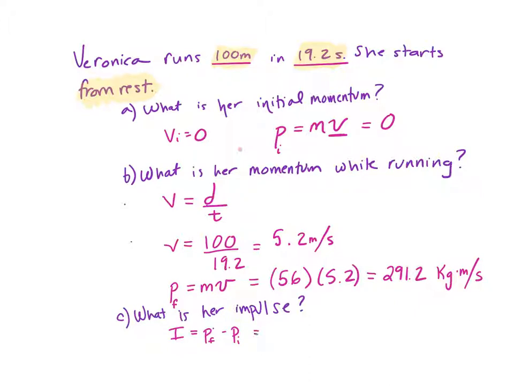So we're going to plug this in. We know our final momentum, which is 291.2. Our initial was 0. So her impulse is going to be 291.2 kilograms times meters per second. Now, it won't always be that easy. It's just particularly easy in this situation because we had this initial momentum of 0 kilogram meter per second.